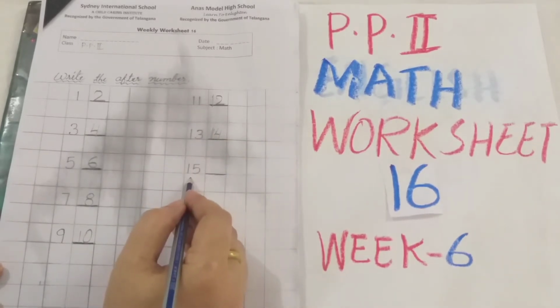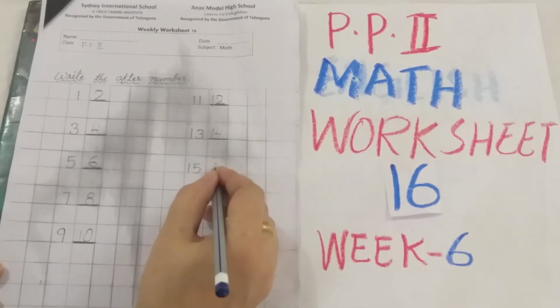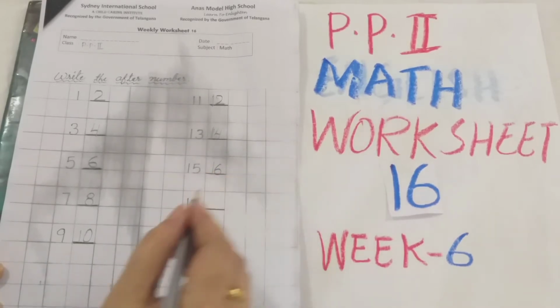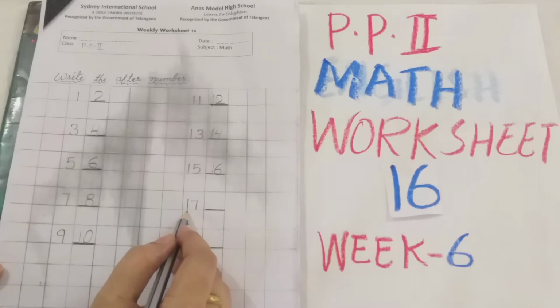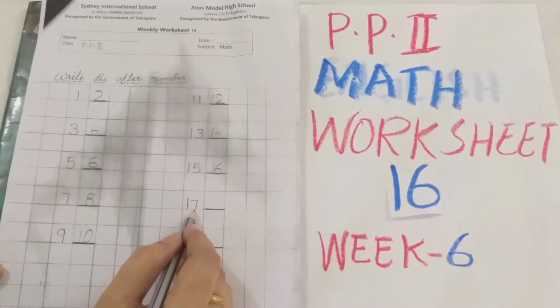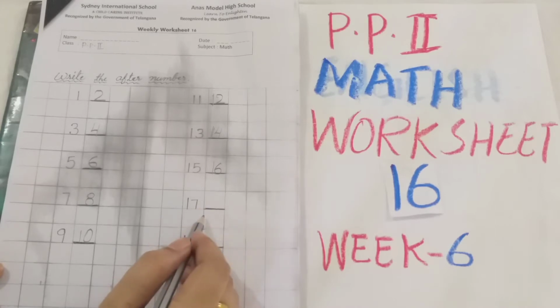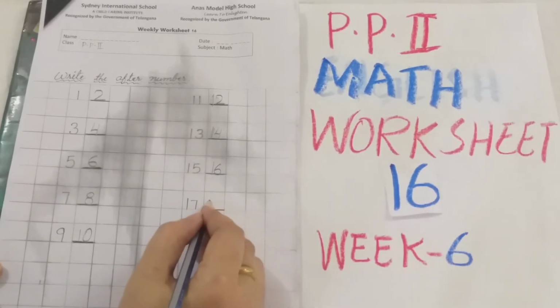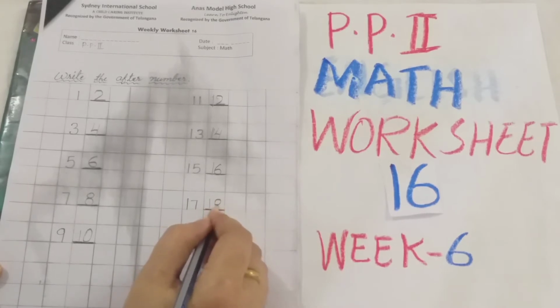Now 1, 5, 15 is here. After 15, 16 you have to write. Okay. 1, 6, 16. Now which number is this? 1, 7, 17. After 17, which number you are going to write in the dash? Come on, tell me fast. 18. Good. 1, 8, 18.